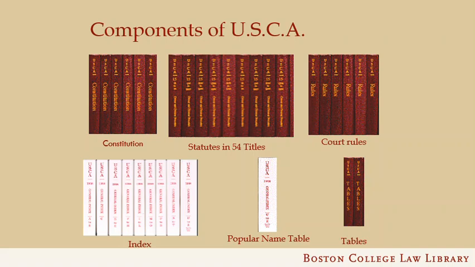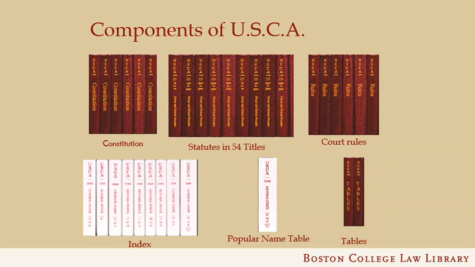Typically, the constitution for the jurisdiction will be first. Then the actual statutes arranged by subject. USCA and USCS contain court rules. USCA places them at the end of the statutes, but USCS places them after related statutes. Court rules for some states can be found in their annotated codes, but many states publish them in other places.